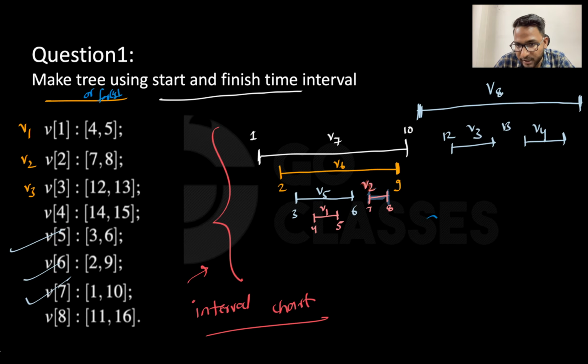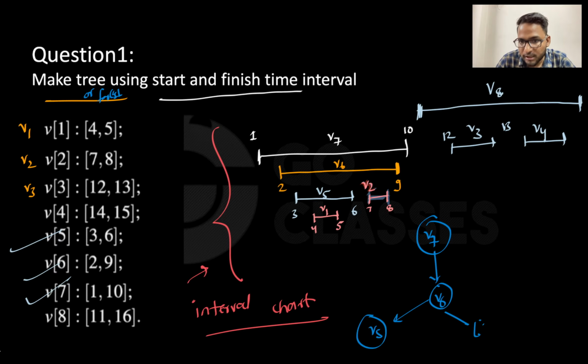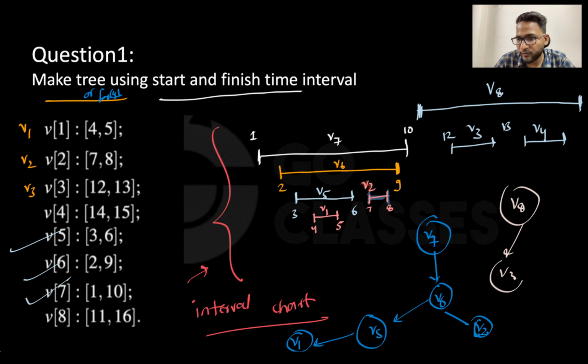So V7 is having only one child, which is V6 in the tree. This is a tree, not a graph, right? You do not know how a graph looks, but at least you can comment about the tree. And then V5 and V2. This is V5, this is V2. V5 is also having one child, which is V1. So this is all about the set of nodes here. And V8 will be having two children, which are V3 and V4.